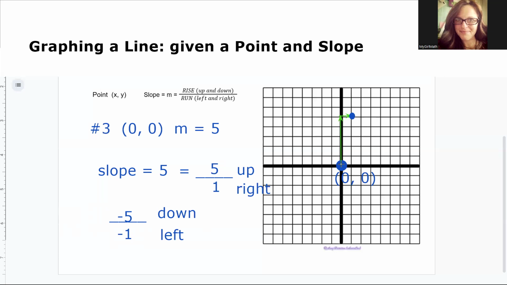Starting at our original point (0, 0), we'll go the other way, down 5, 2, 3, 4, 5, and to the left 1. This will give us another point on our line. And we can finish this up by connecting these points. And that is how you graph a line given a point and a slope.